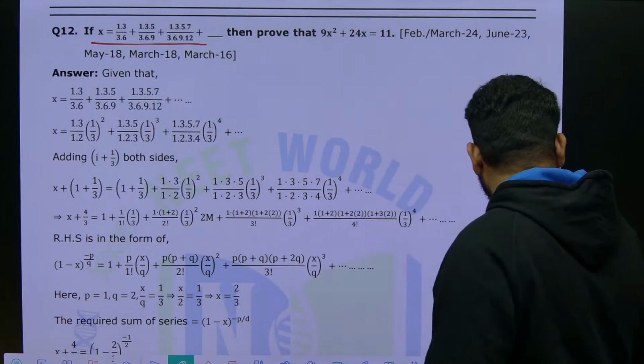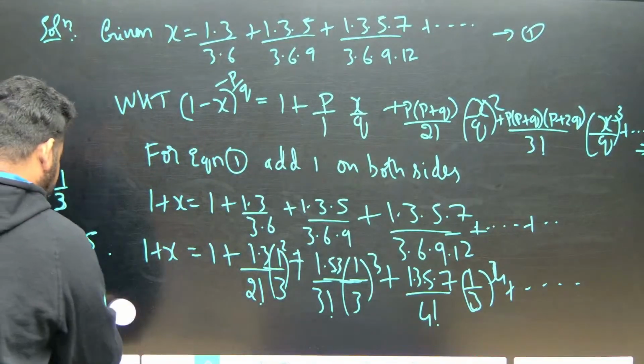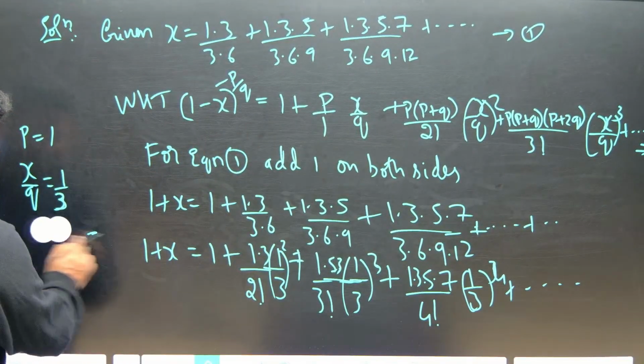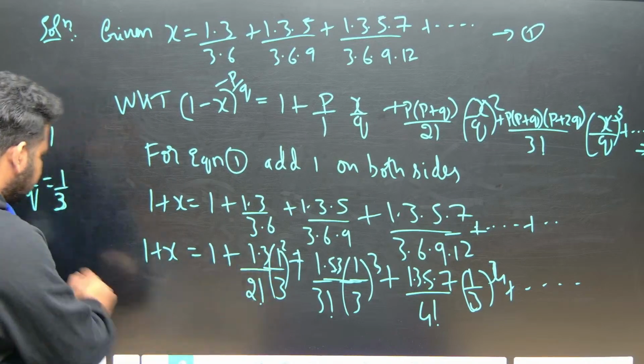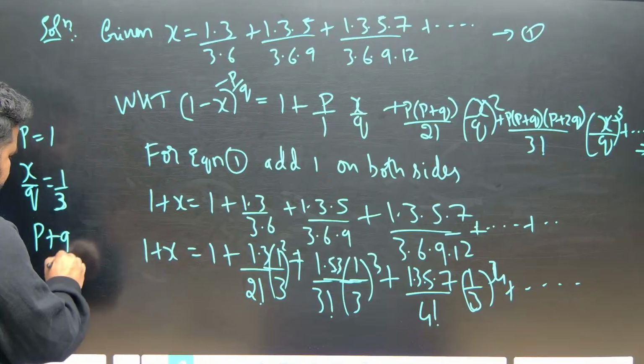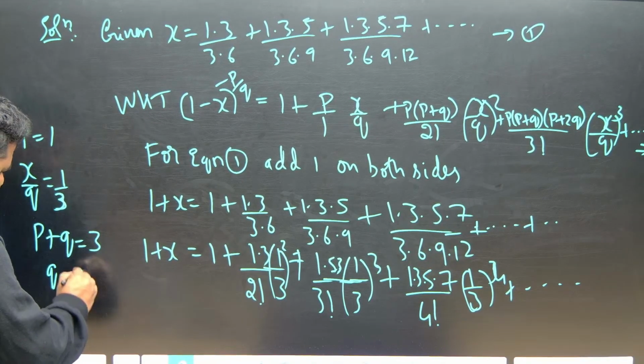So, if we multiply by 3, P plus Q will become what? Again 3. P plus Q will not become 5, it will become 3, if you keep it as 3 as per the formula. So P is equal to 1, Q is equal to 2. Okay, this is what we got.